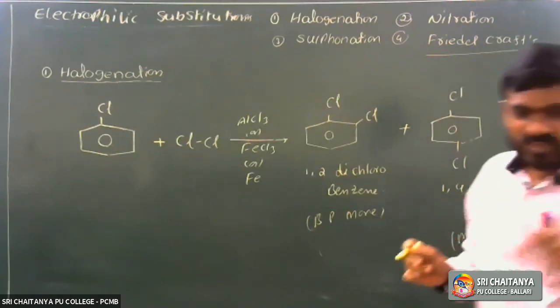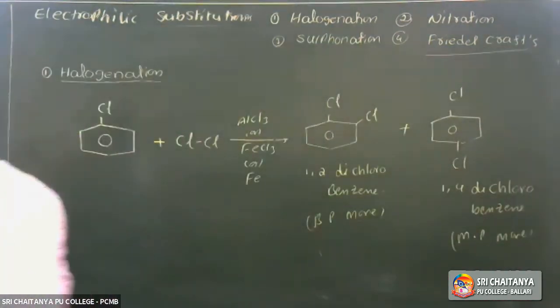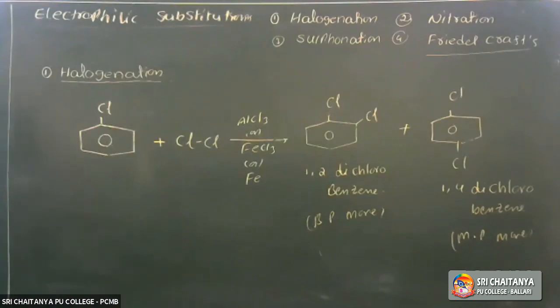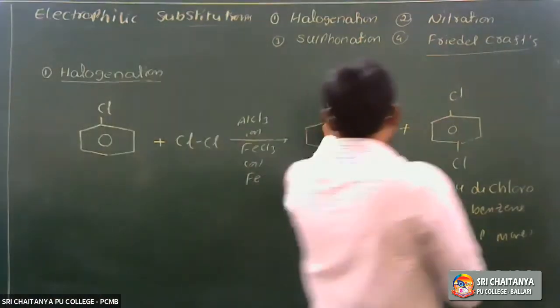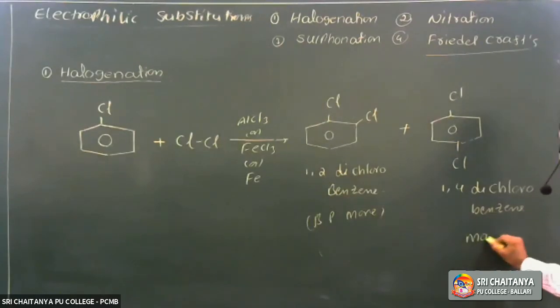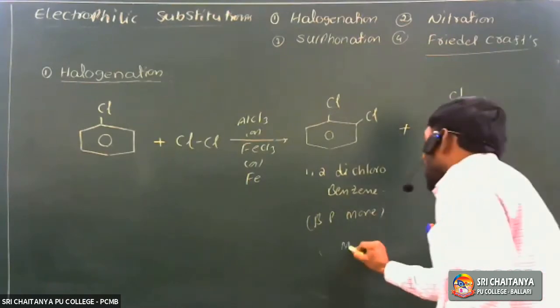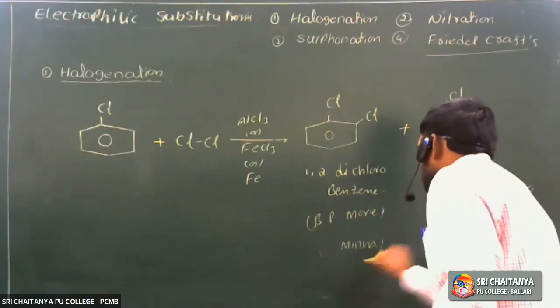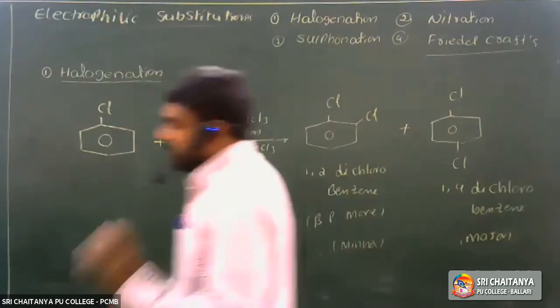In these two, the ortho isomer and the para isomer, what is the major product? Here repulsions are more in the ortho isomer, so it is the minor product. It is the para isomer that is the major product.